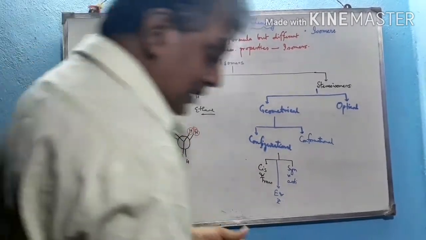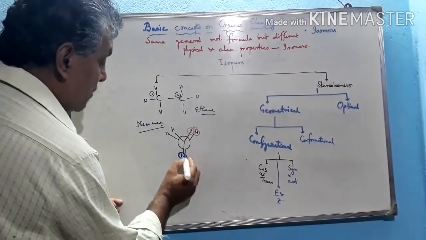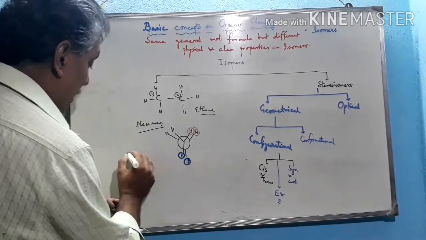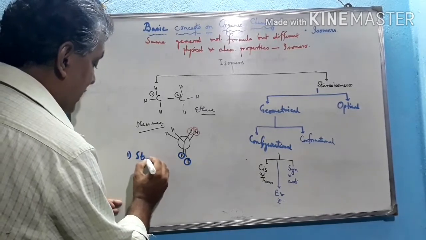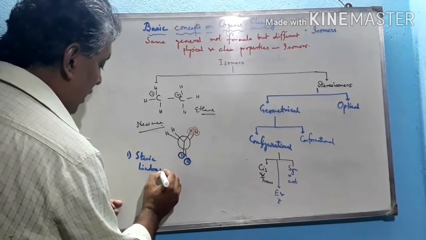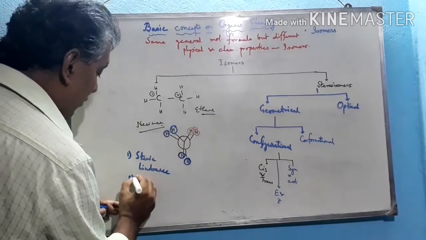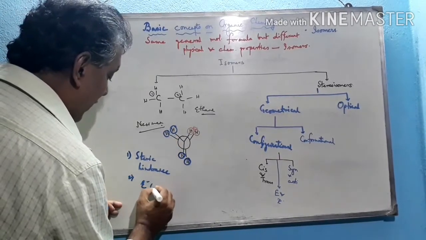Actually all such hydrogen atoms suffer steric hindrance with respect to each other, and this structure also suffers electronic repulsion.